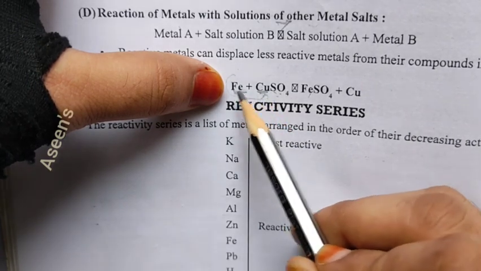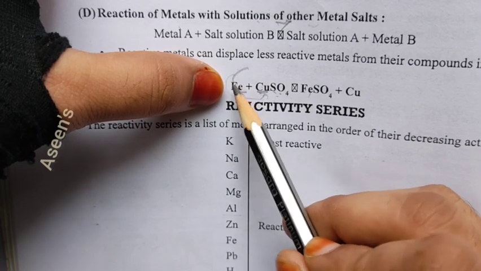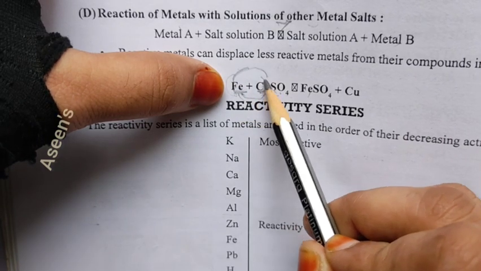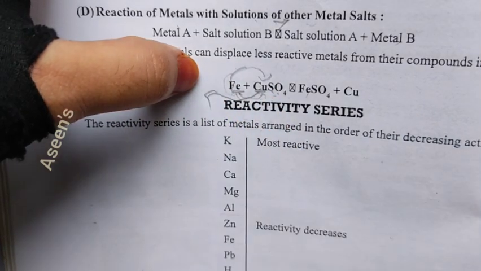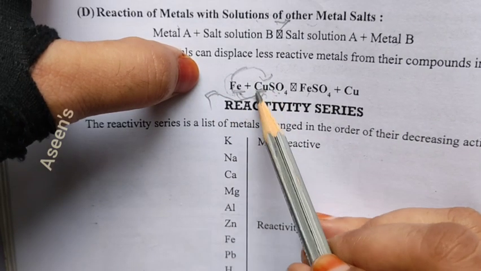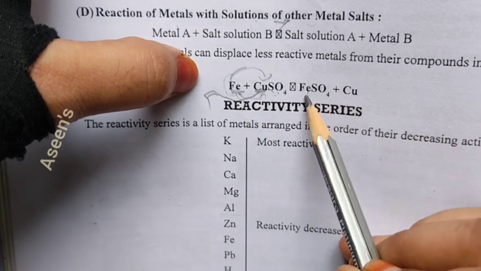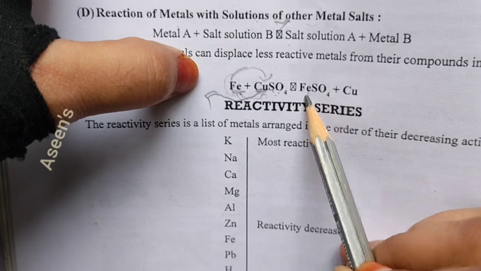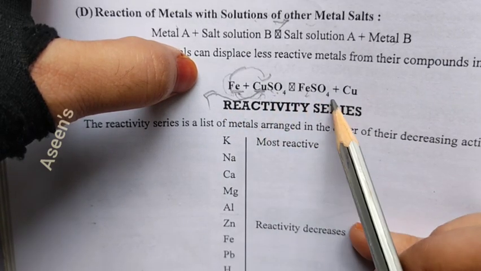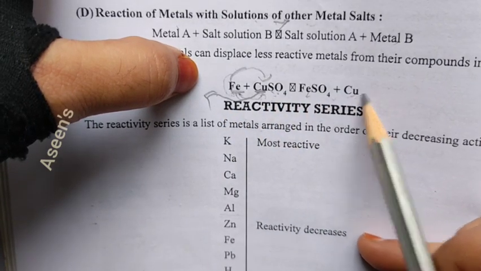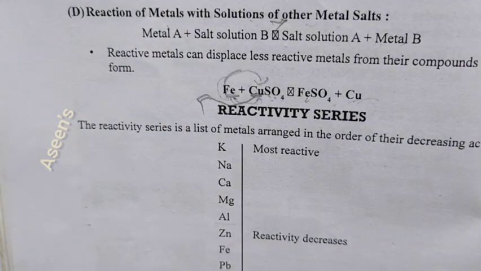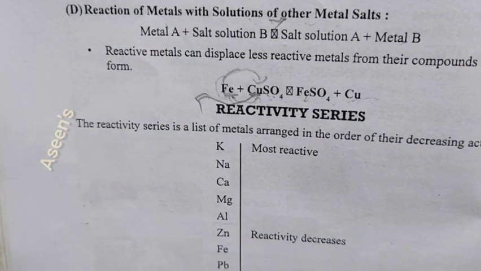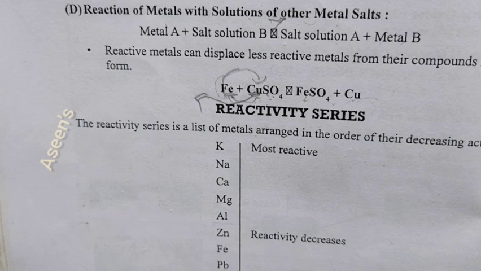Hence, it's like a fight is going on, and since this one is stronger, it is going to win and the other is going to be removed out. So iron will be replaced in place of copper, giving you ferrous sulfate, and copper will be the individual alone metal. So that was about your chemical properties of metals.